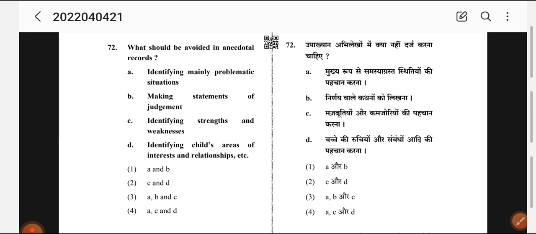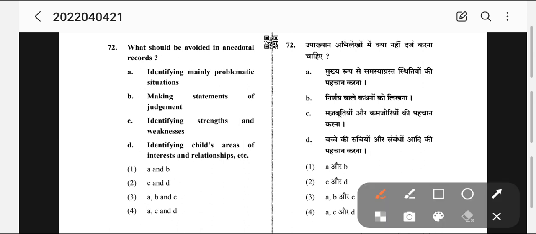Okay, so we'll do this. What is an anecdotal record? It is a way of recording a lot of things. Basically in EVS it is a technique of recording qualities, strength, weakness, everything about a child. But it tells what should be avoided. So let's see. Identifying mainly problematic situation.